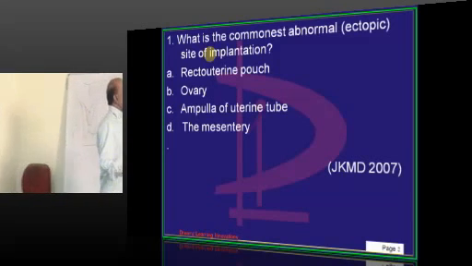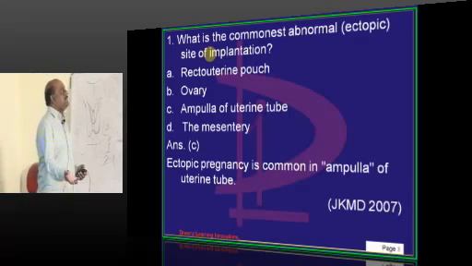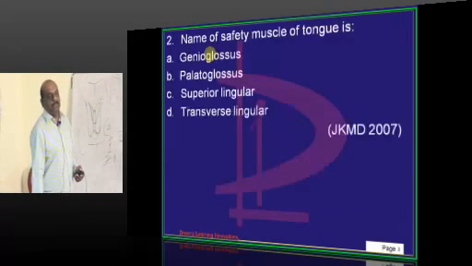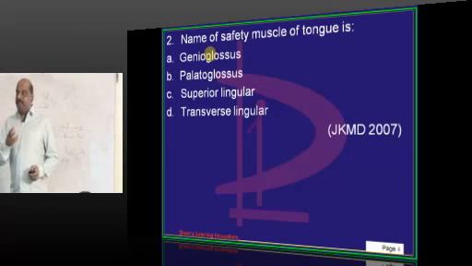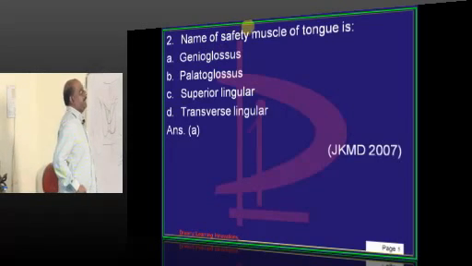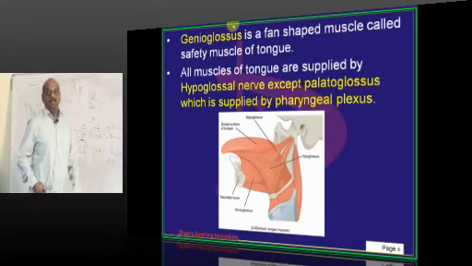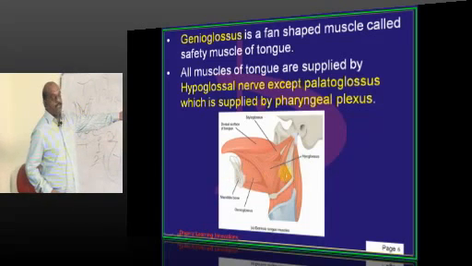What is the commonest abnormal site of implantation? Easiest question on the planet: ampulla of uterine tube. Which is called the safety muscle of the tongue, doctor? Basically, safety muscle would be genioglossus, which is a fan-shaped muscle, as you can see here.